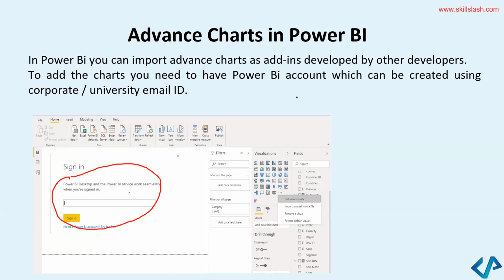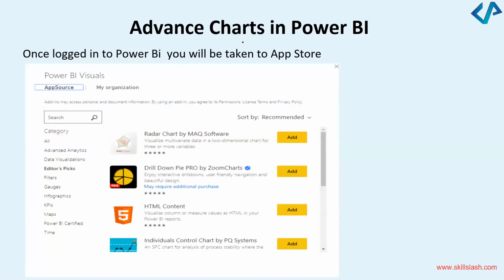This PowerPoint presentation, I will upload it. I will put it in the chat directly. Don't worry, I will put it so that you can practice. Now, in order to look into the advanced charts in Power BI, once you've logged in, it will take you to the App Store. You can see that there are different options. You can even try these options with me if you want, or maybe just listen to me for now. That will be better.